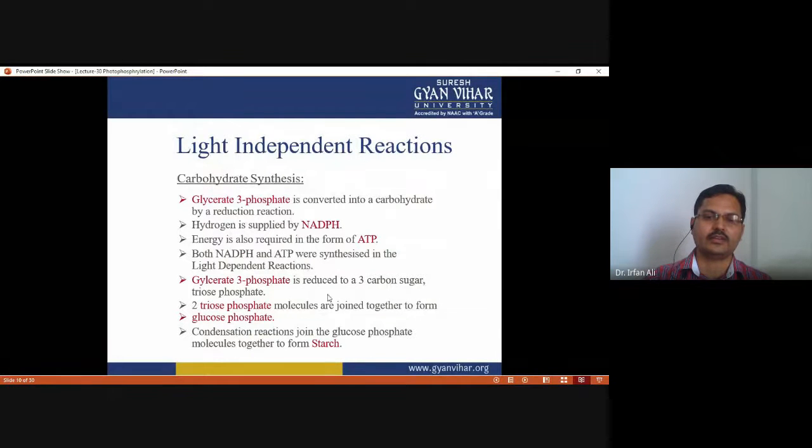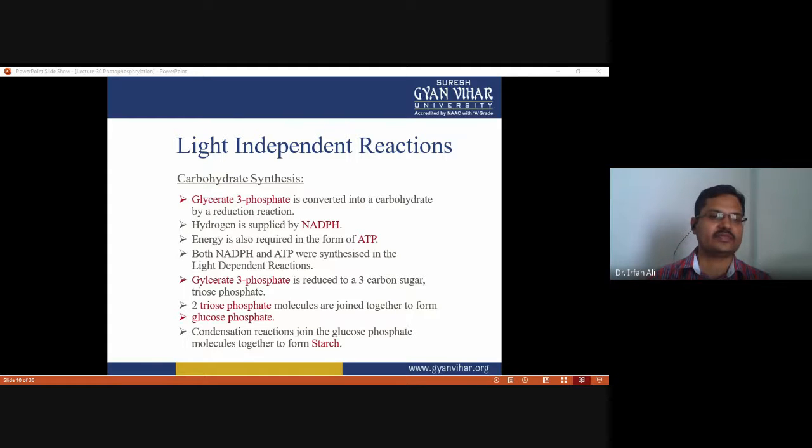And then finally, glycerate 3 phosphate is converted into carbohydrate by a reduction reaction, and hydrogen is supplied by NADPH in that reaction. Energy is also required in the form of ATP, and both NADPH and ATP were synthesized in the light dependent reaction.